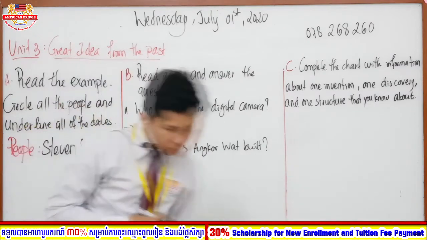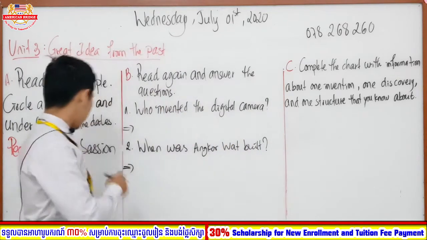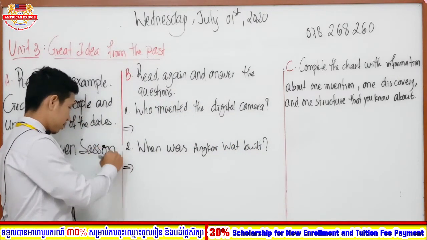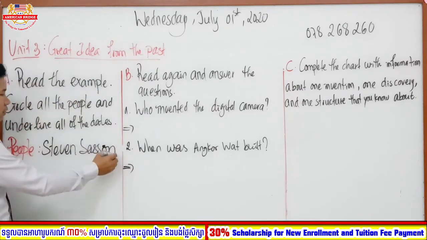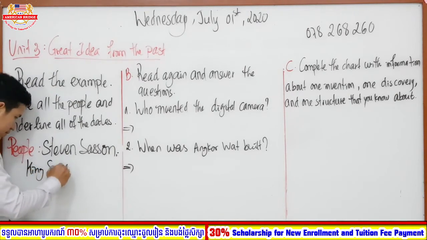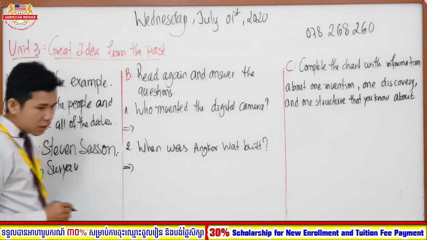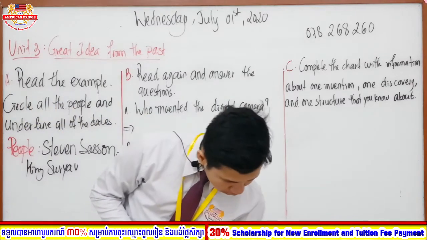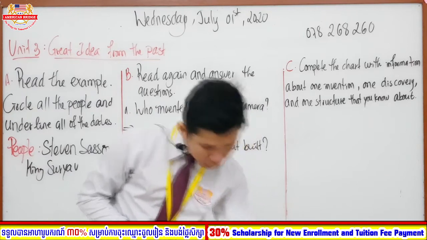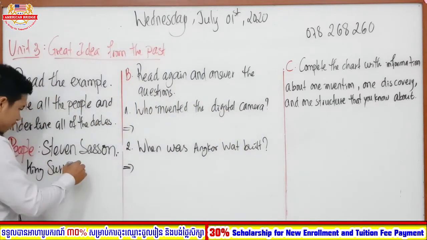Is it right? Okay, Stephen Senghoem. Okay, how about one more? King. Okay, King. Surya Varman II. Okay.